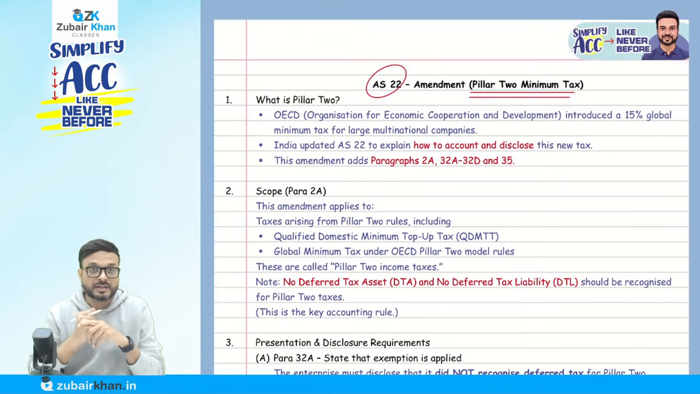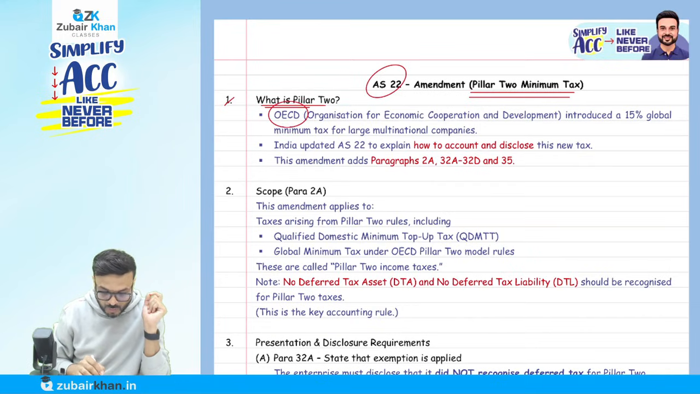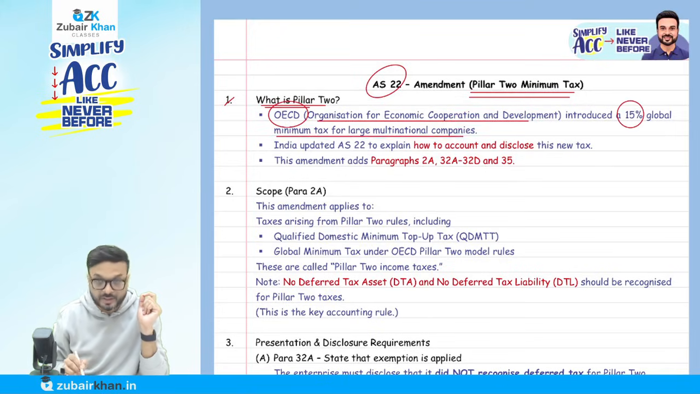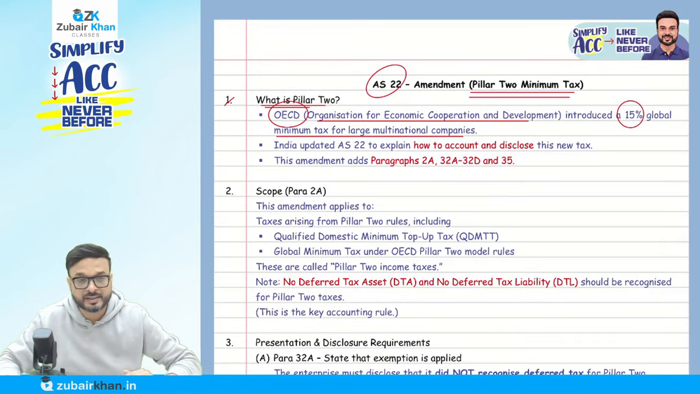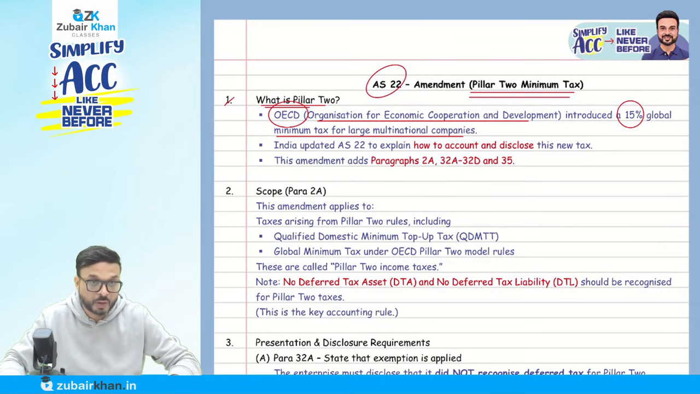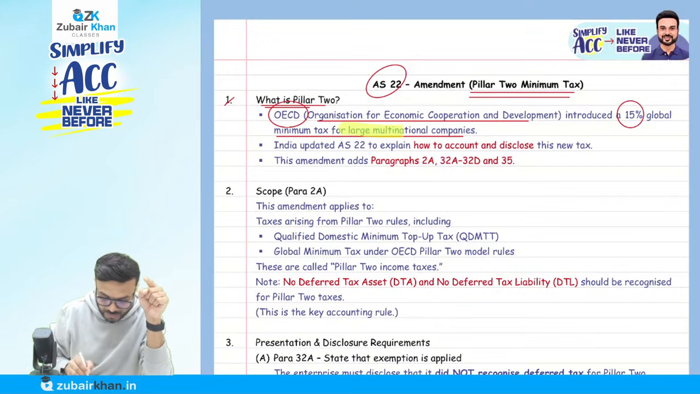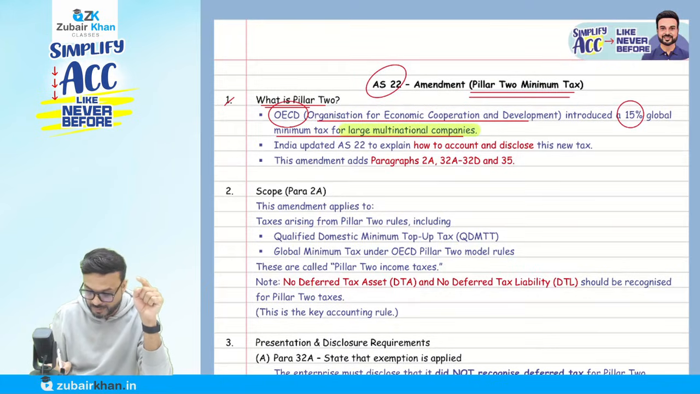Now, what is this Pillar 2? First of all, there is the OECD, the Organization for Economic Cooperation and Development, which introduced a minimum 15% global minimum tax for large multinational companies. In some countries the rate of tax is less than 15%. Like in Dubai, the rate of tax is 9%. But it says a large multinational company should have to pay a minimum of 15%.